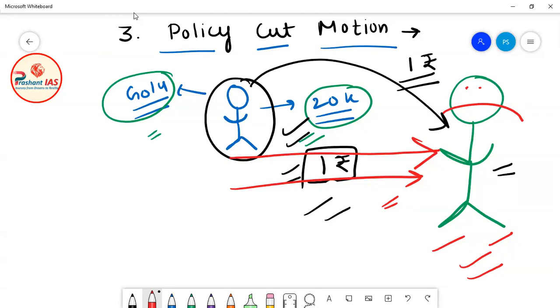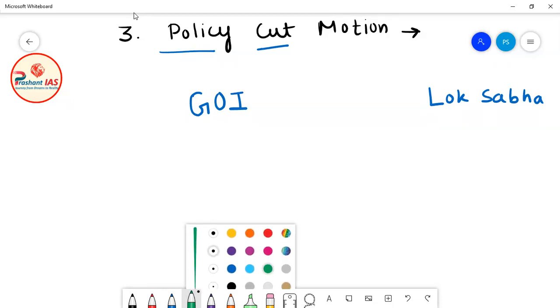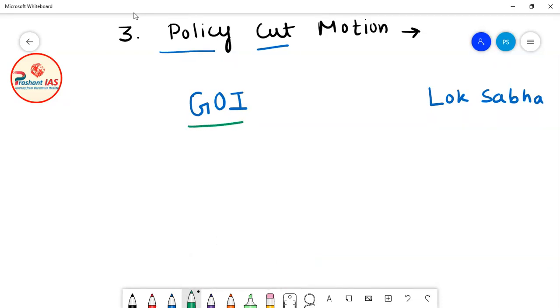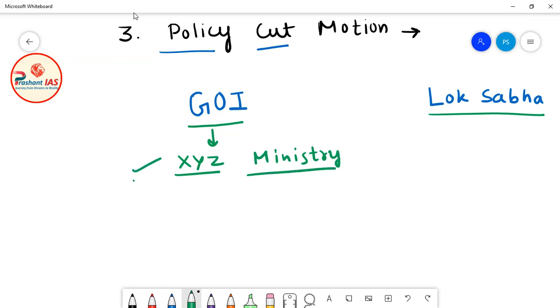Now let us apply the same concept to the Government of India. Let's suppose, friends, that this is the Government of India and this is Lok Sabha. Here I will not take the name of any ministry; we will assume a hypothetical and imaginary ministry. Let's suppose there is a ministry in the Government of India and the name of that ministry is XYZ ministry. Now let's suppose this ministry demanded 5,000 crore rupees as demand for grants.